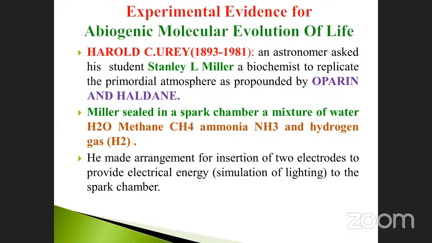As a result, the sparks come out, and at that time the molecules change. He observed it. Okay, see here, he made an arrangement for insertion of 2 electrodes where the mixture of the gases is present, that means the spark chamber containing the mixture. Insert 2 electrodes along with the mixture and provide electrical energy. He passed the electric current. So as a result, what happened? The sparks were also created. During that time, what happened within the chemical mixture?